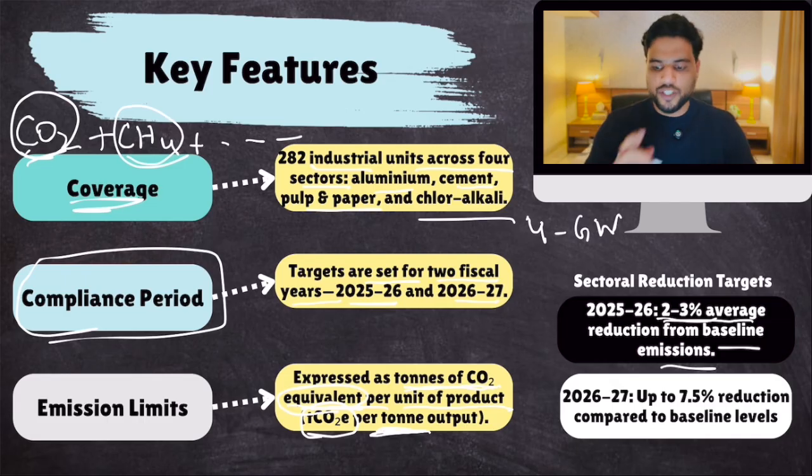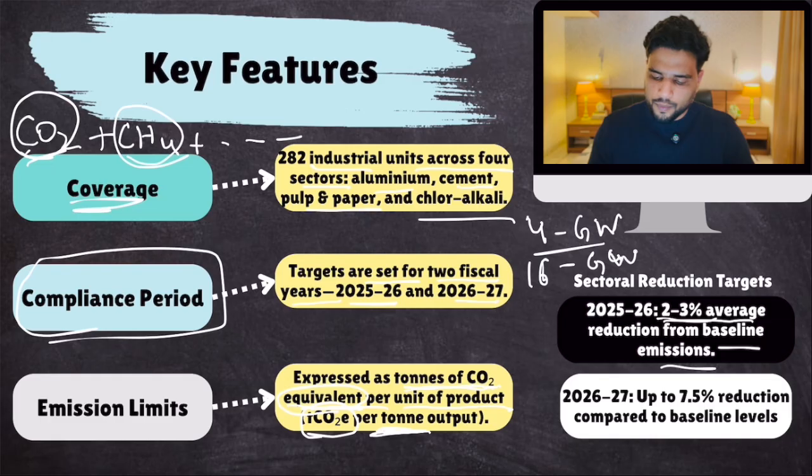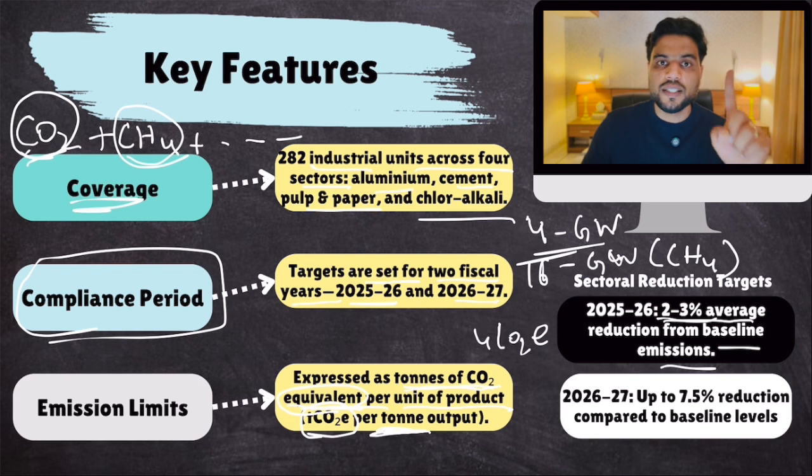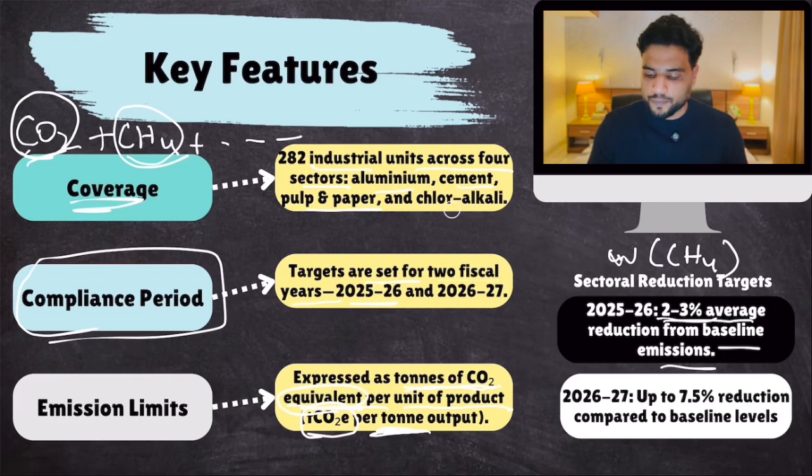Let's suppose 1 ton of CO2 causes 4 global warming and 1 ton of methane causes 16 global warming. So we'll say that methane is equal to 4 times carbon. If 1 ton of methane is released, we'll say 4 CO2 equivalent is released because methane has 4 times more global warming potential. You understand this point? Because carbon dioxide causes 4 global warming, methane causes 16. So if 1 methane is released, it means 4 carbon dioxides are being released. So we'll write methane as 4 carbon dioxide equivalent, right?